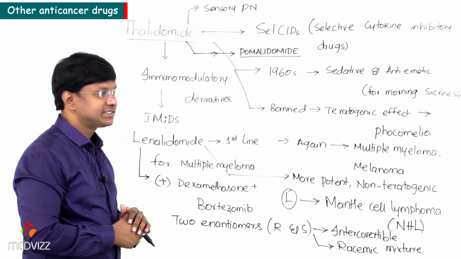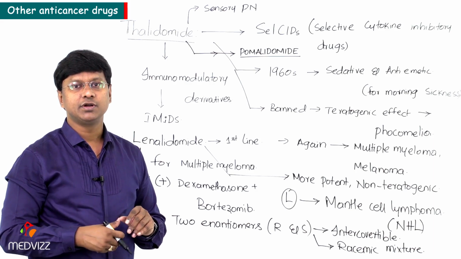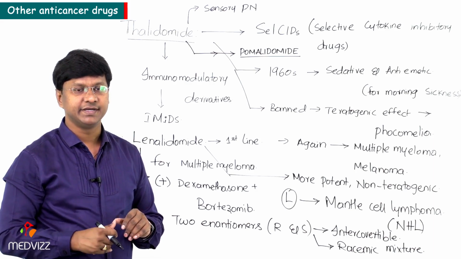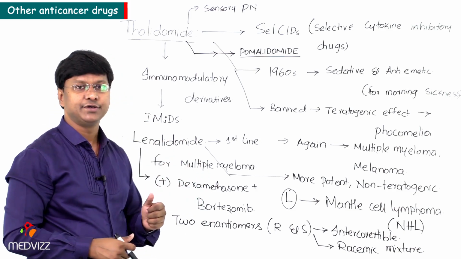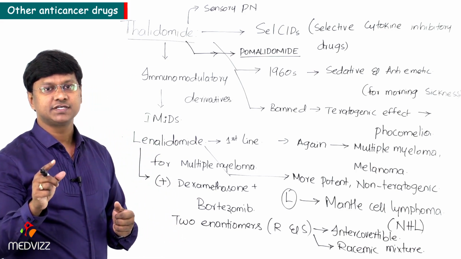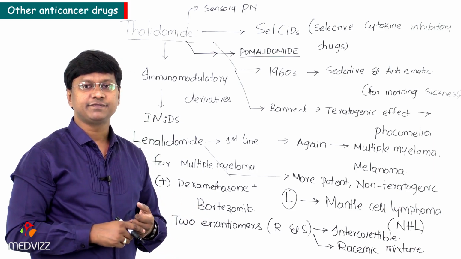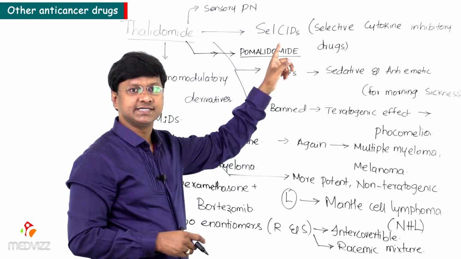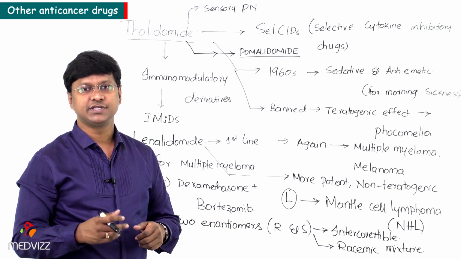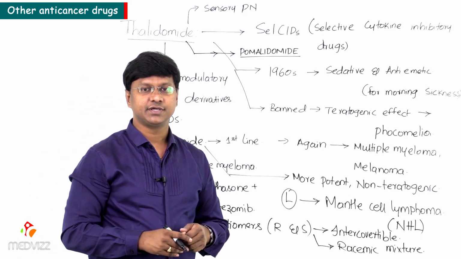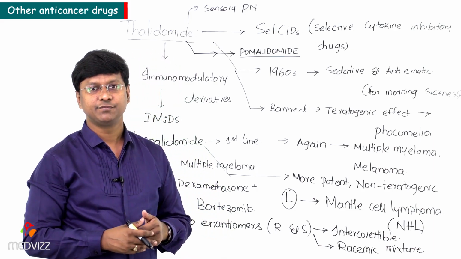So let me shortly revise the derivatives. Remember, the immunomodulatory derivatives of thalidomide are called IMiDs. One of the immunomodulatory derivatives is lenalidomide. Lenalidomide is approved as a first line therapy for multiple myeloma with dexamethasone and bortezomib. And another group of thalidomide analogs are called SelCIDs, that is selective cytokine inhibitory drugs. And thalidomide was used in the 1960s as a sedative and anti-emetic drug, particularly for morning sickness. But this drug was banned because of teratogenic effects, that is phocomelia.